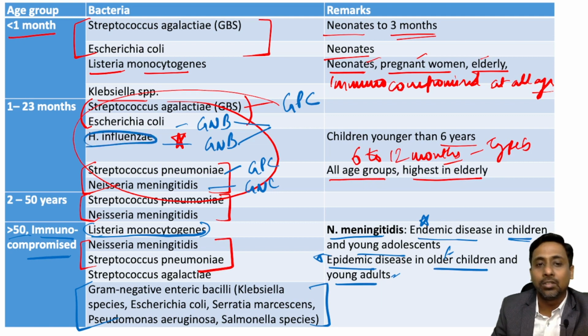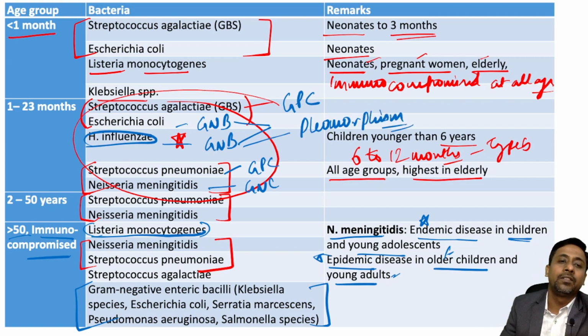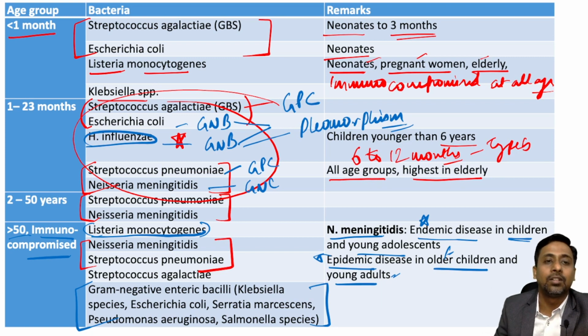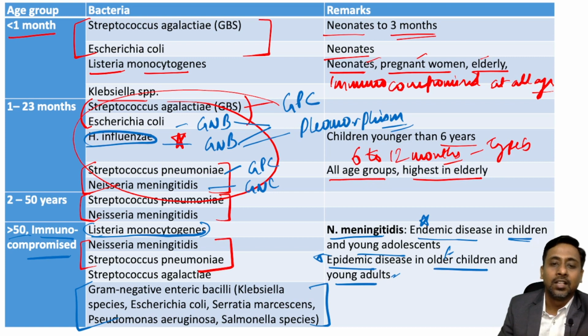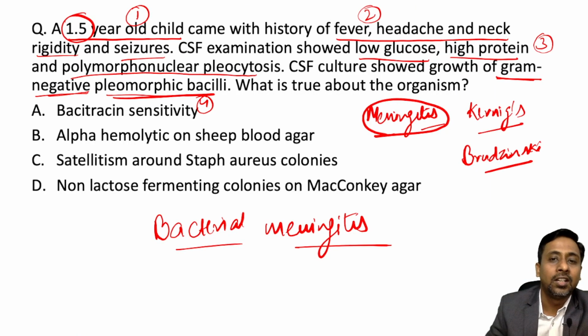Escherichia coli is not pleomorphic, but pleomorphism is characteristic of Haemophilus species, not only influenzae, all other species of Haemophilus also show pleomorphism. Okay, so pleomorphism is characteristic of Haemophilus. So now on the basis of this list, we know our agent is Haemophilus influenzae. So now as we know the organism, see the options. First is bacitracin sensitivity. Okay.